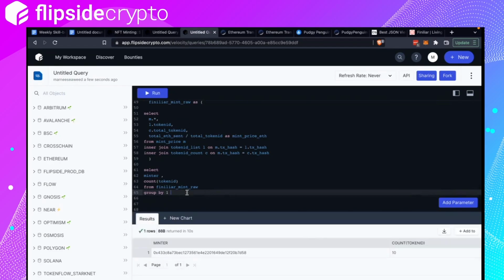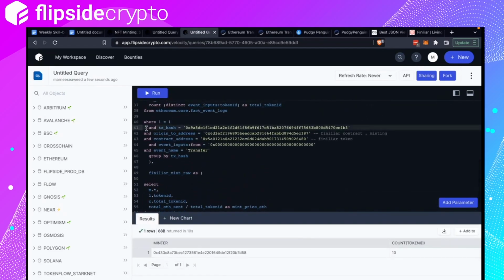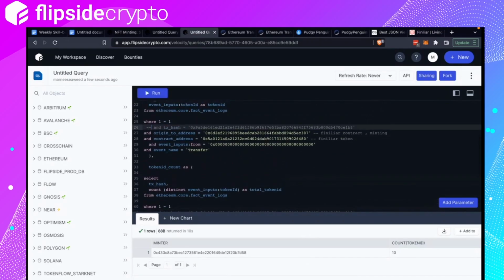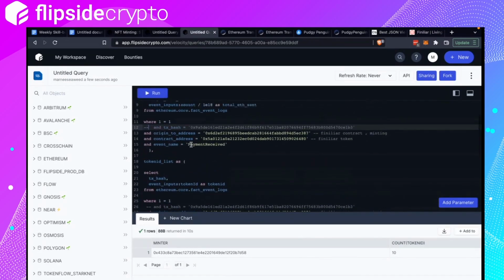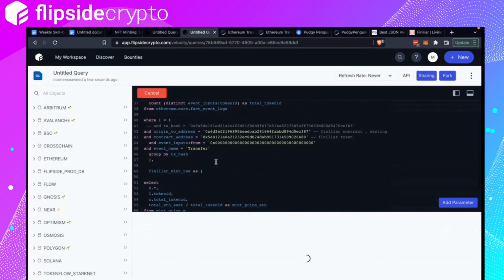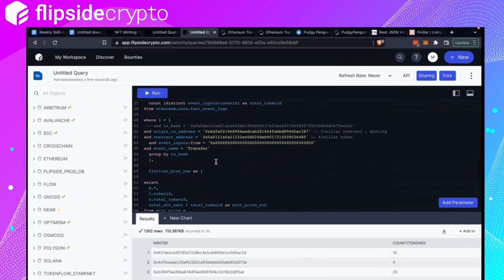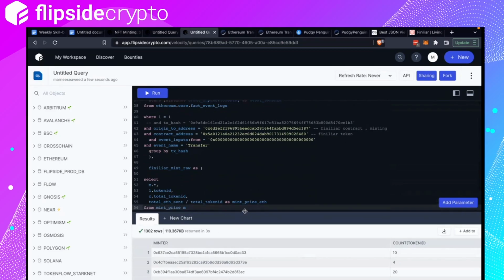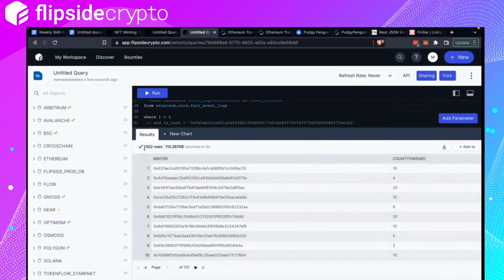And then this should show, oh wait, it's because we only specified this transaction hash. I'm going to comment that out. Okay. So this tells us several things. One is that there are a total of 1,302 minters, and this is how much each of them minted. And we can see that the max total each address is allowed to mint is 20. So maybe that's something interesting.